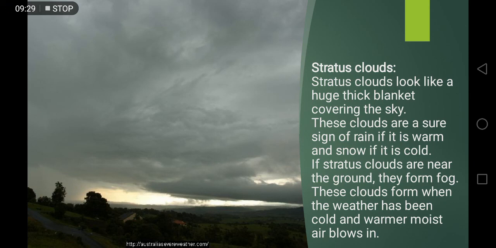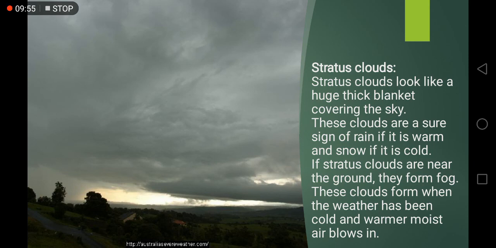Stratus clouds look like a huge thick blanket covering the sky. These clouds are a sure sign of rain if it is warm, and snow if it is cold. If stratus clouds are near the ground, they form fog, and if they are very near to the ground, they form fog. See?